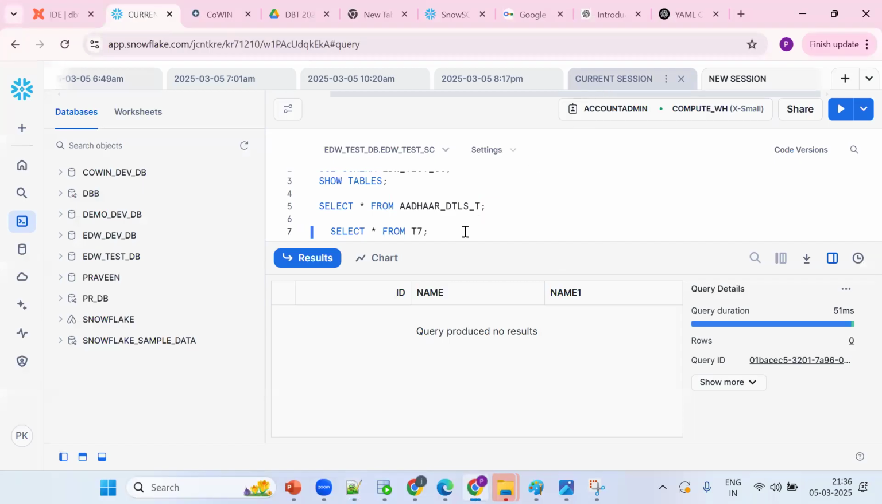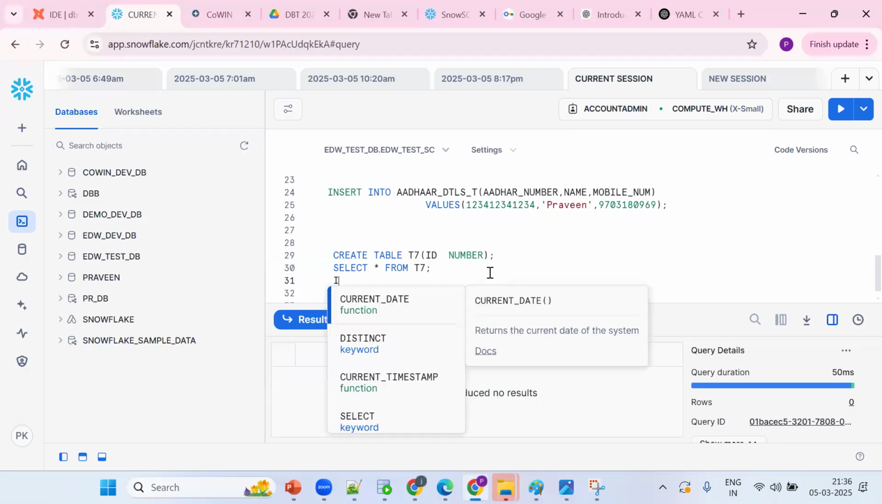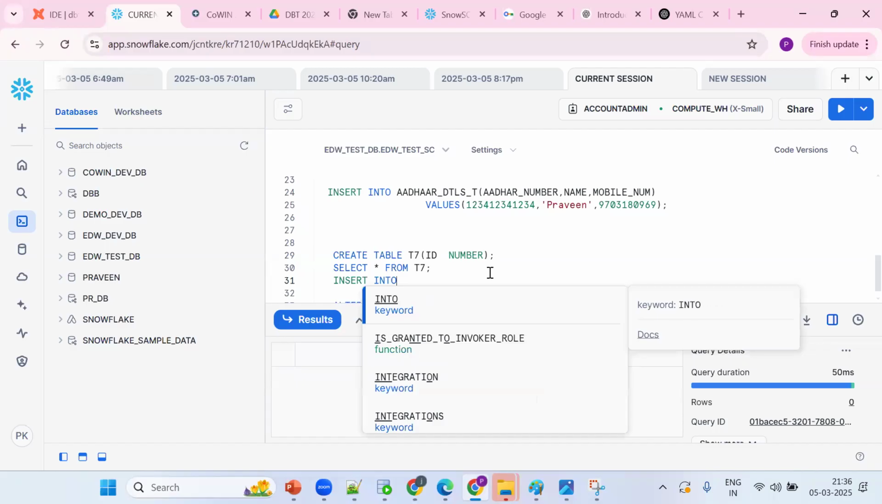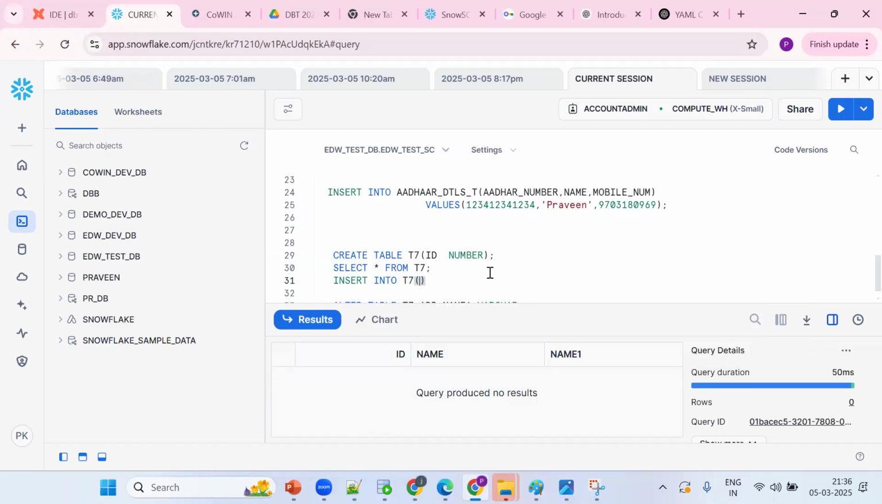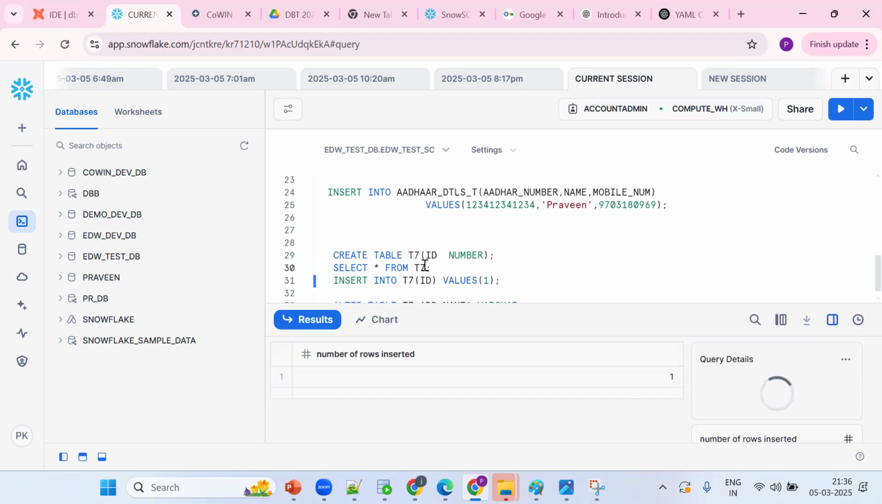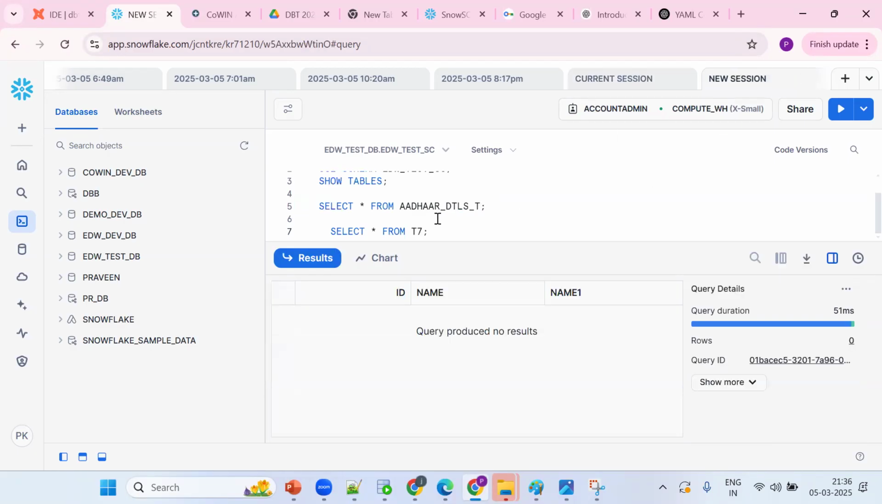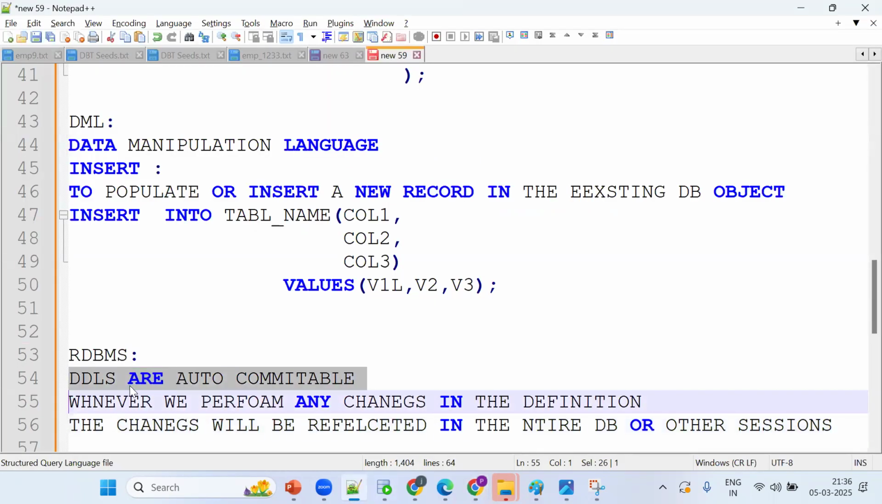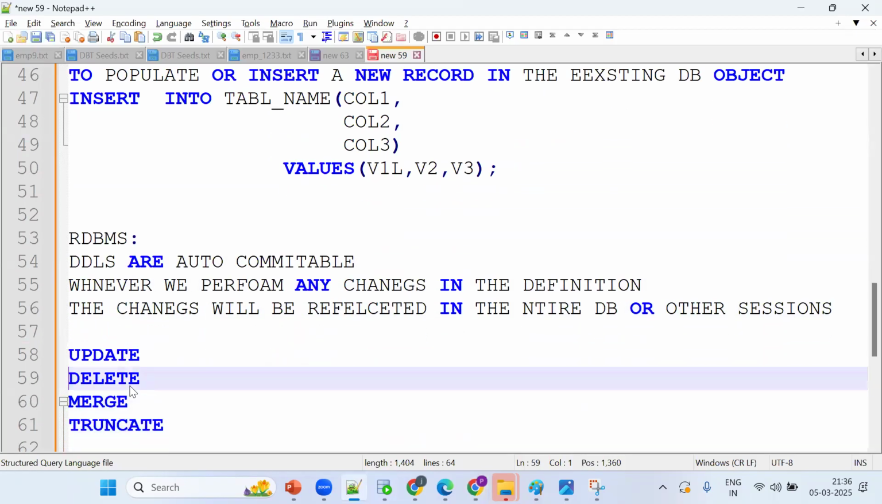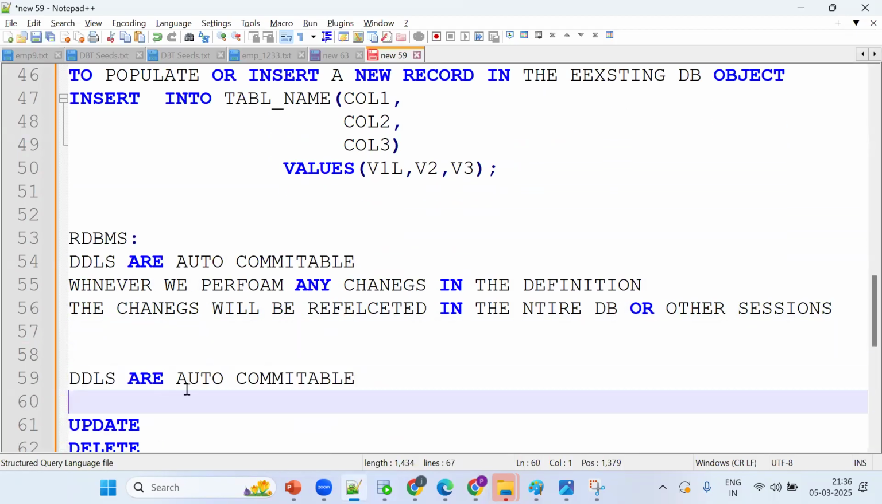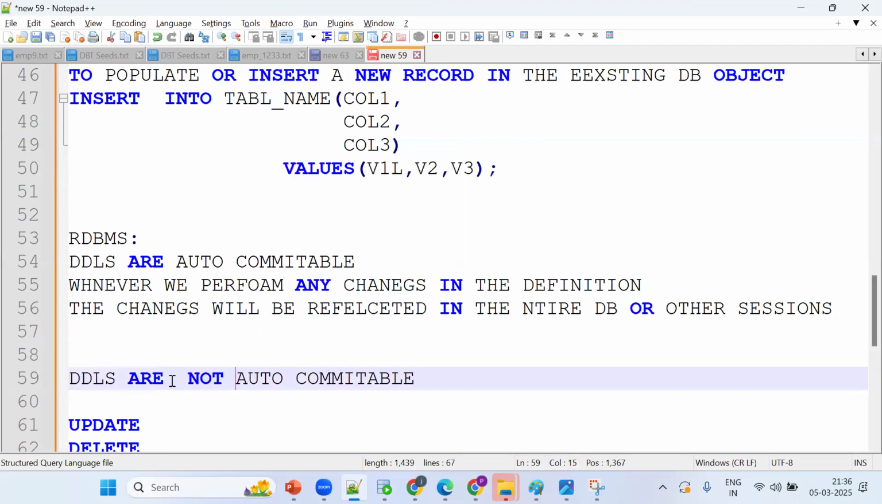But what happened? Let me insert one record. Insert into T7 ID values. Now see what happened. Now this is a DML statement. Now data is available in my current session. Tell me, will data be available or not in the new session, yes or no? The data won't be available. Why? Because DMLs are not auto committable. This is the point you need to remember, important.